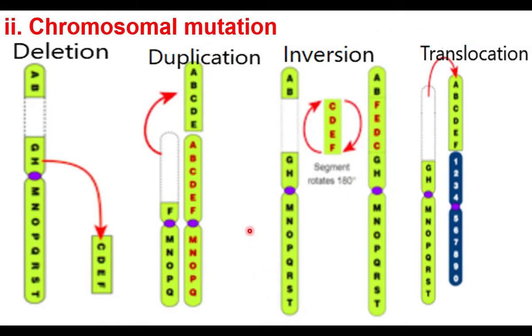Chromosomal mutation is a change in the structure of a chromosome. Deletion: a part of the chromosomal segment is lost. Duplication: a part of the chromosomal segment from a homologous chromosome is added to another homologous chromosome, so the sequences are repeated. Here is A, B, C, D, E. A, B, C, D, E is repeated. This kind of repeated sequence is called duplication. Inversion: the order of genes in a chromosome is reversed. Translocation: chromosomal segments are exchanged between non-homologous chromosomes. Deletion, duplication, inversion, translocation all change the phenotype and produce variations.